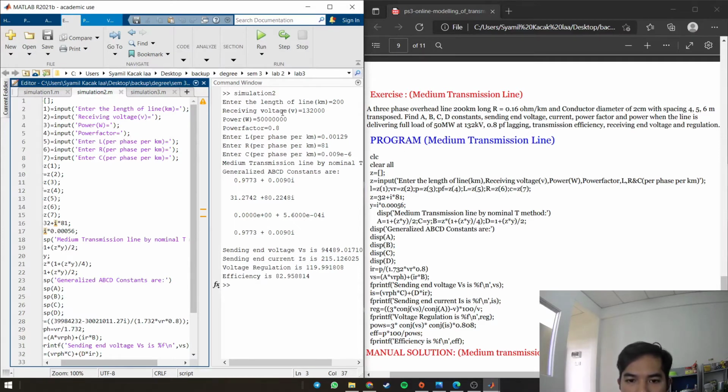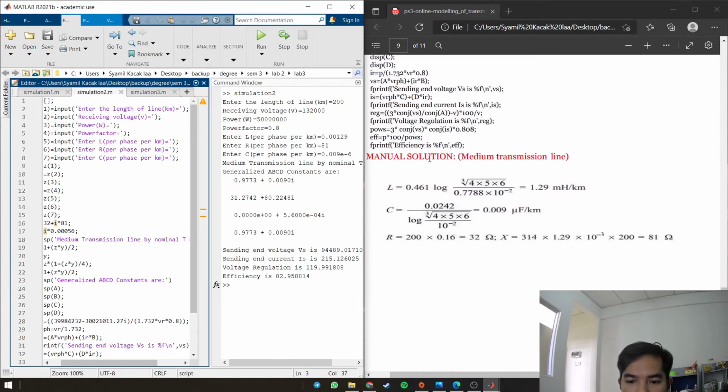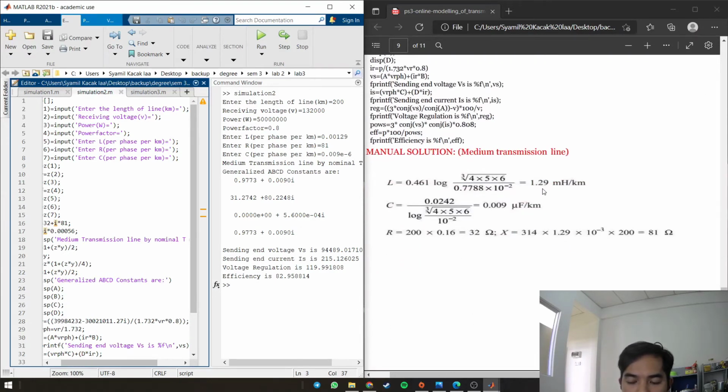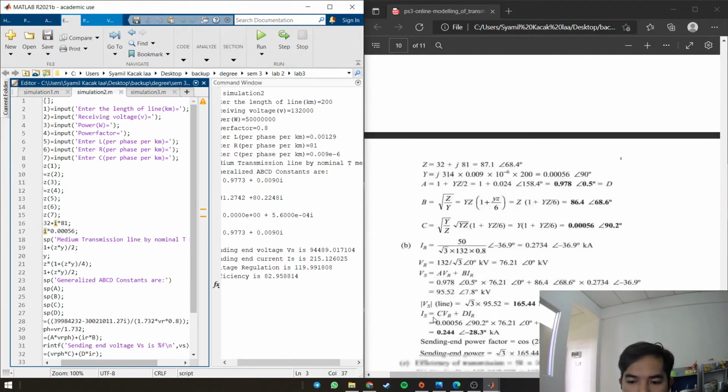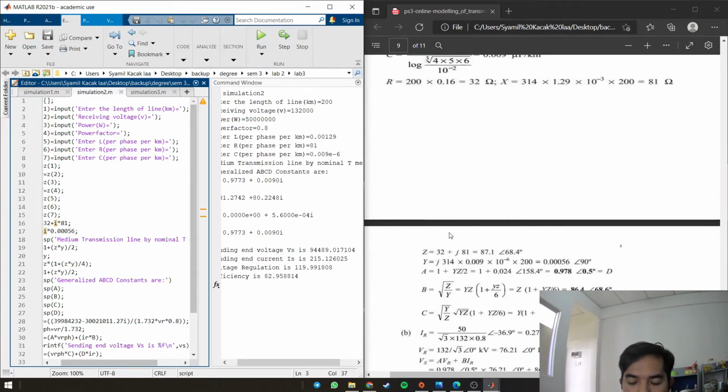For the length of the line, the value is 200. The receiving voltage is 132,000, the power is 50 mega, and the power factor is 0.8. For the value of L, we got 1.29 milli, for C we got 0.009 micro, and for R we got 81. After that, we can find the value for this one.